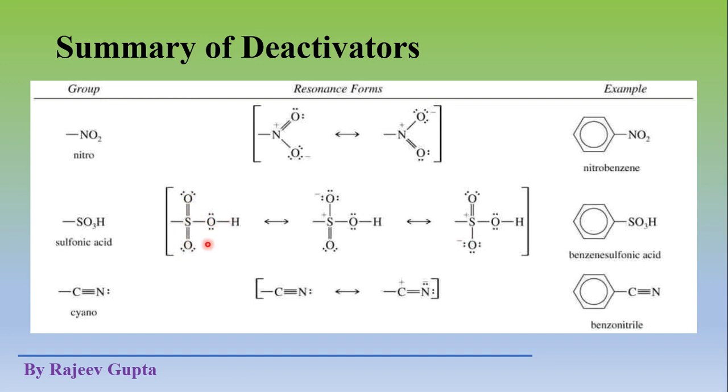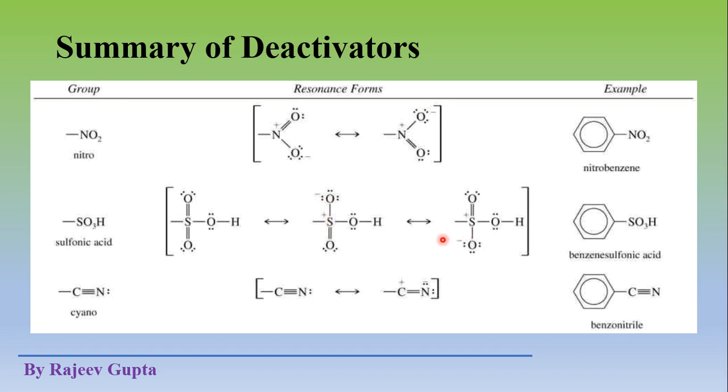We can see that the sulfur atom has less electronegativity compared to the oxygen atom. So the electrons of these double bonds shift towards the oxygen side and make it negative, and the sulfur atom gets a positive charge.